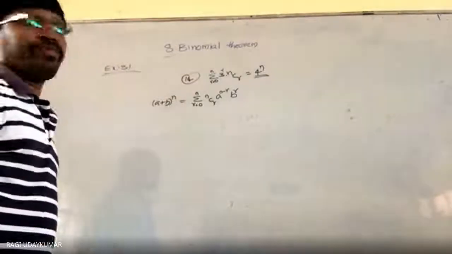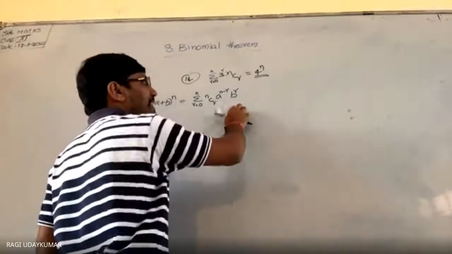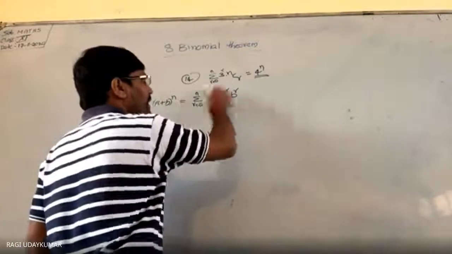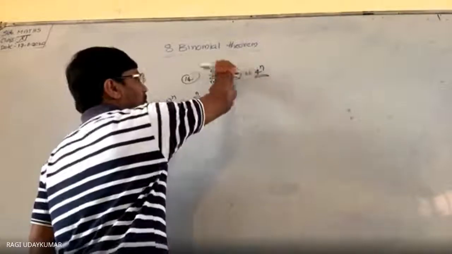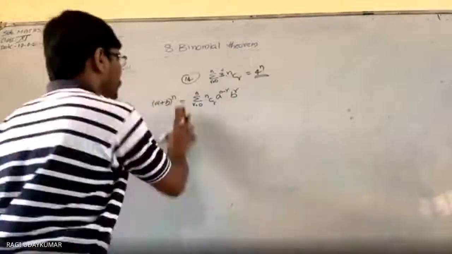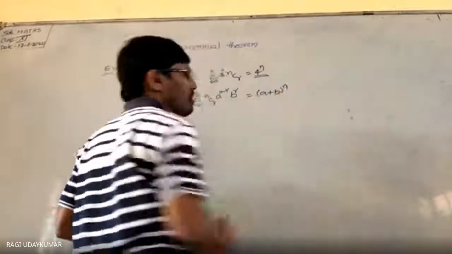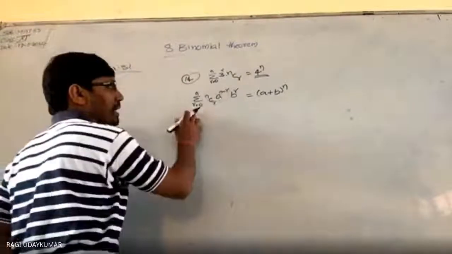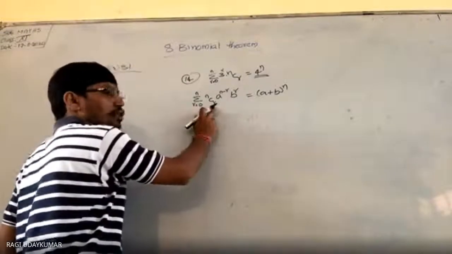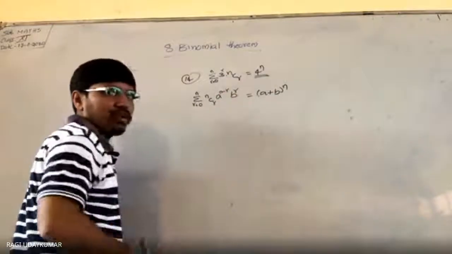Okay. If you take a as 1 and b as 3, then the left hand side we are going to get the same. So you can write it whenever it is given to you. This can be written as a plus b whole to the power of n, using summation as I have written. Summation means once r is 0, once r is 1, once r is 2, and you sum all of them.